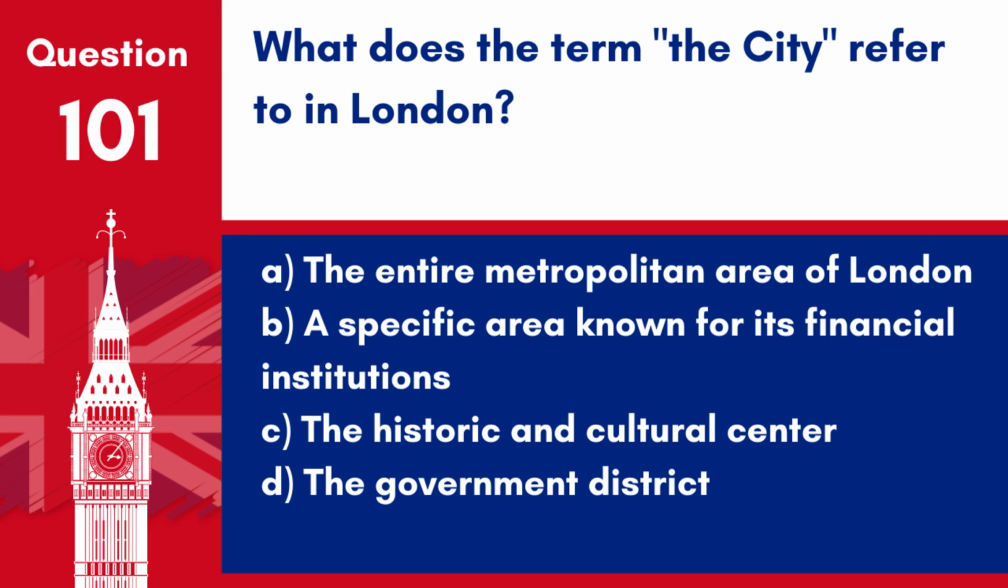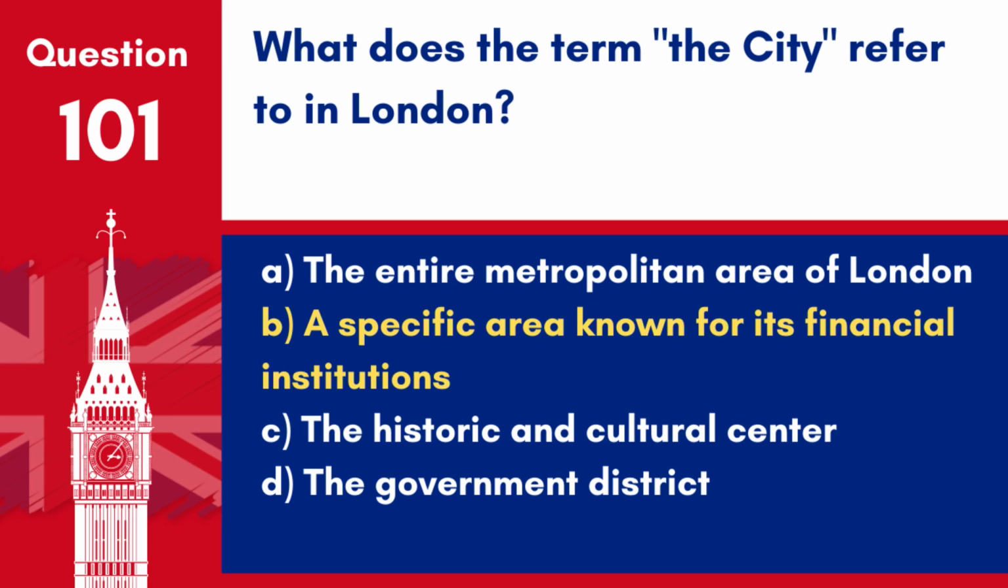Question 101. What does the term "the City" refer to in London? A. The entire metropolitan area of London. B. A specific area known for its financial institutions. C. The historic and cultural centre. D. The government district.